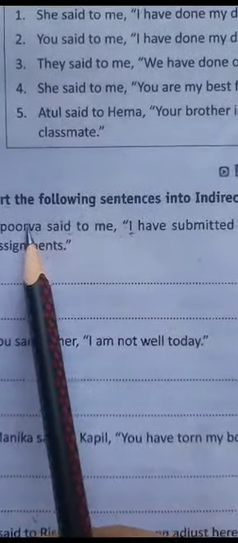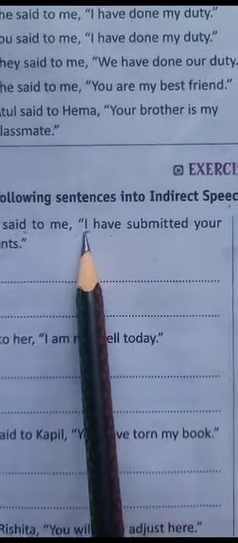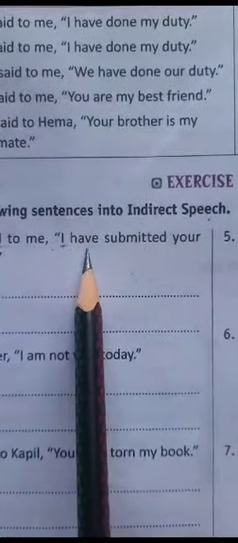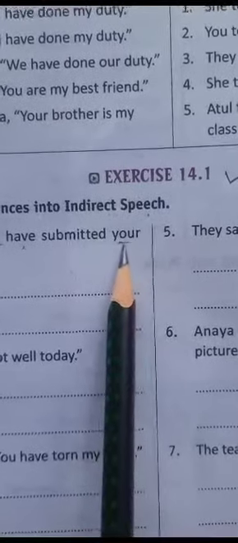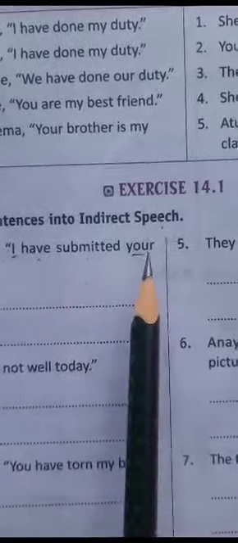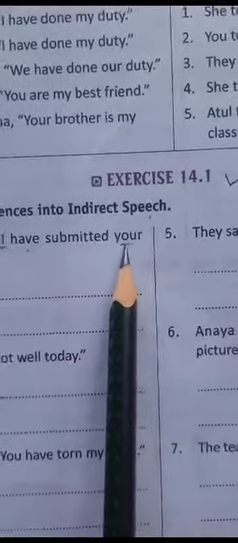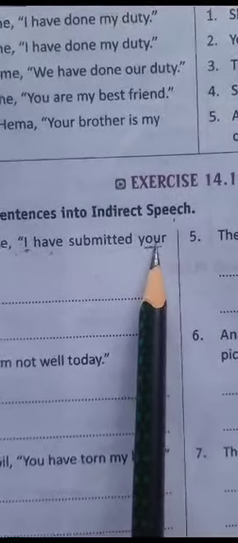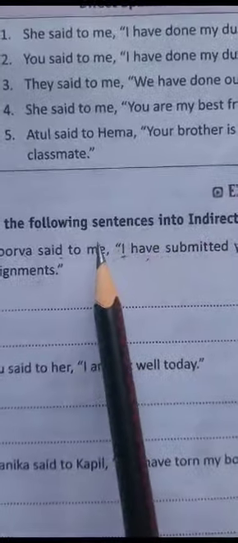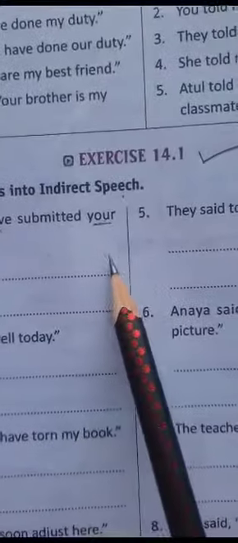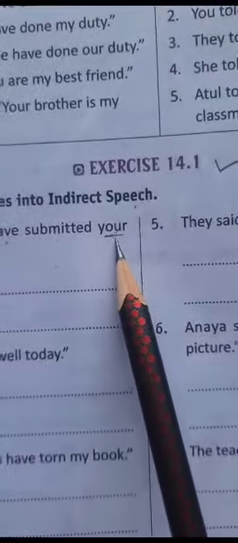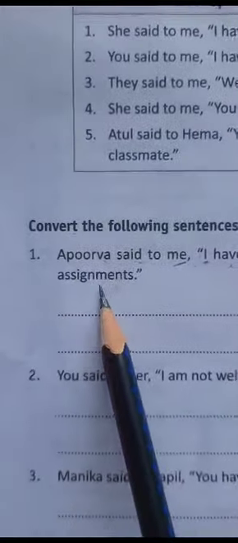Now in place of Apurva we will make use of pronoun she. Have will be converted into had. Submitted. Now your is given. Your is the second person pronoun and it will be changed according to the object. So object is me. So here you will use the pronoun my assignments.